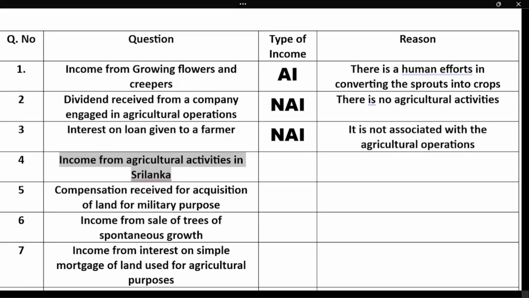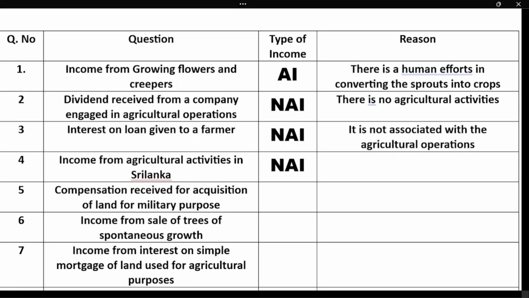Next, fourth question. Income from agricultural activities in Sri Lanka. Sri Lanka is a place outside India, and I have clearly told in the previous video that only land situated in India, and income arising out of agricultural activities from India, will be considered as agricultural income. If there is income from agricultural operations outside India, it is considered as non-agricultural income.